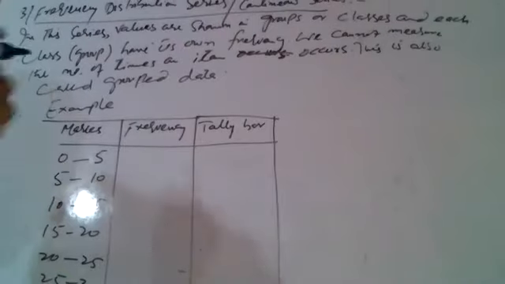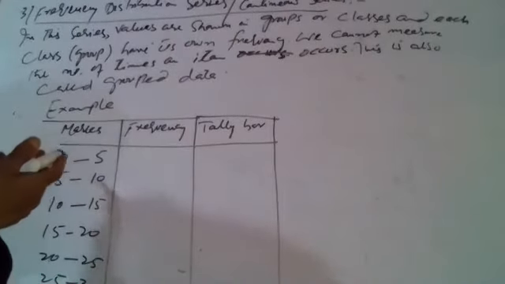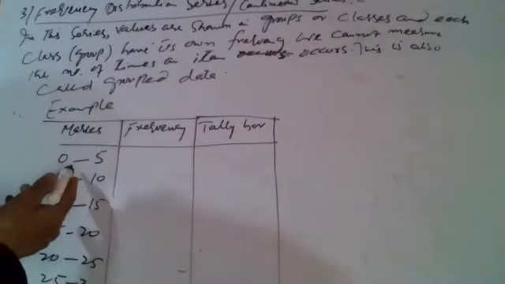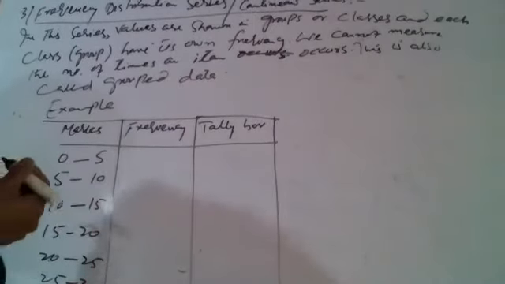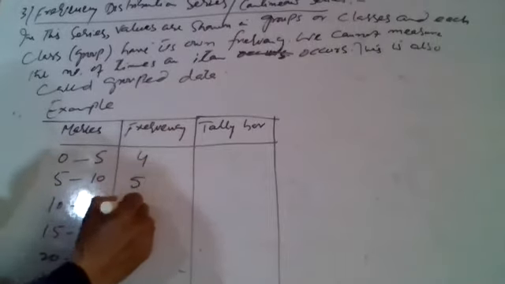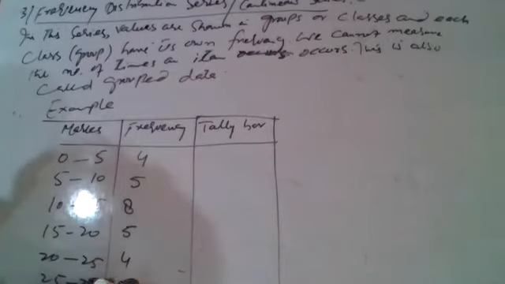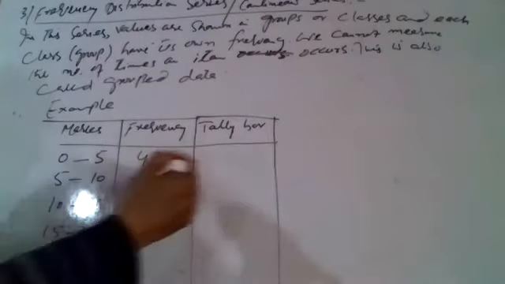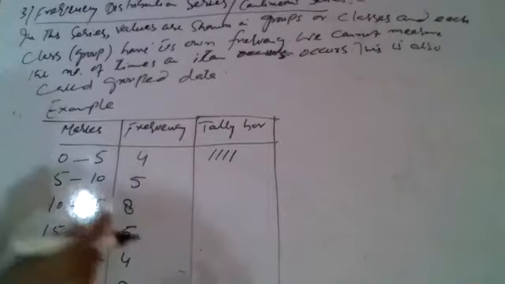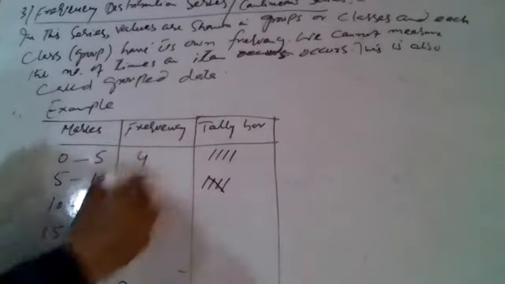Frequency, what is frequency? Frequency is the number of times the values in a group occur. How many values are in this group? कितने values इस group में है वो frequency दिखाता है. For example, here the values are 4, 5, 8, 5, 4, 2. For example, tally bar is 1, 2, 3, 4. 4 लाइनें डालनी है. 1, 2, 3, 4. ये है 5.